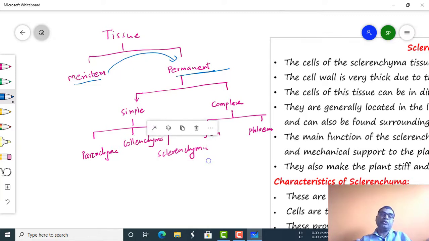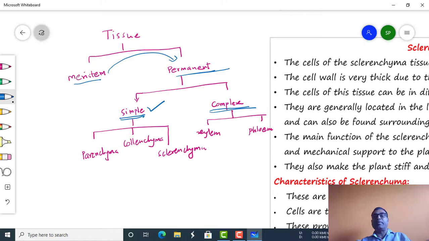Simple tissues are those which are made up of the same type of cell, which are structurally and functionally the same, or homogeneous, while complex tissues are those made up of more than one type of cell.